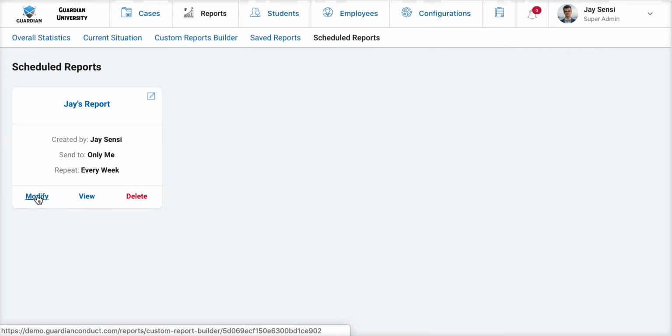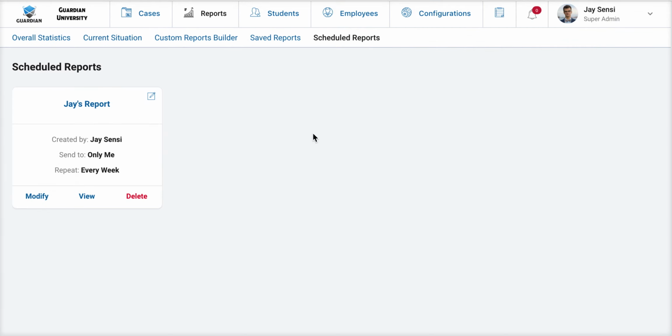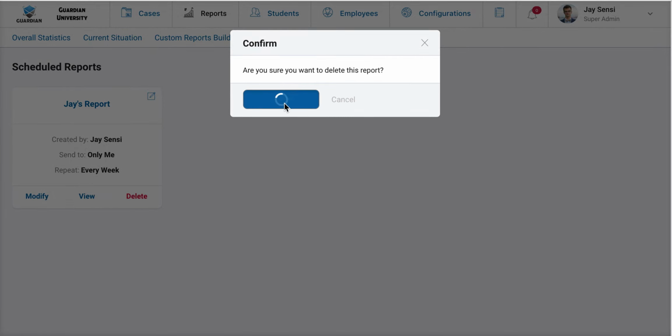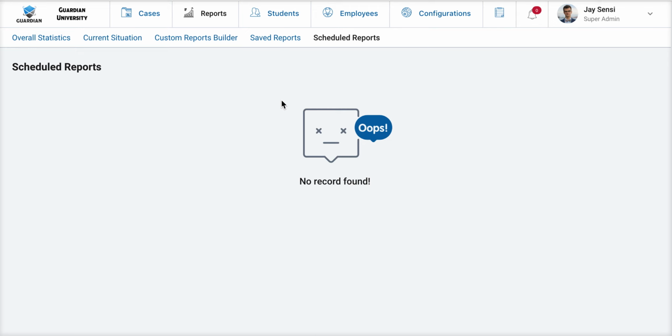If I want to modify the contents of the report, I can. If I want to update the schedule, I can. Or if I no longer need this report to run automatically, I can delete it from my scheduled reports and it will no longer run automatically.